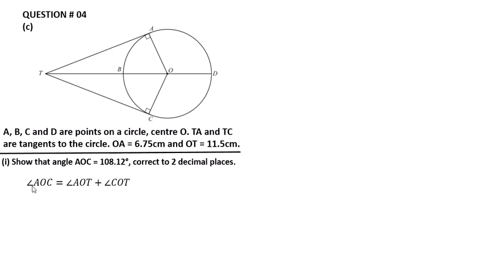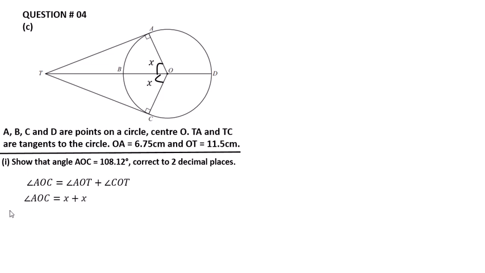The angle AOC is equal to angle AOT plus angle COT. Let this angle be X and this angle is also X.